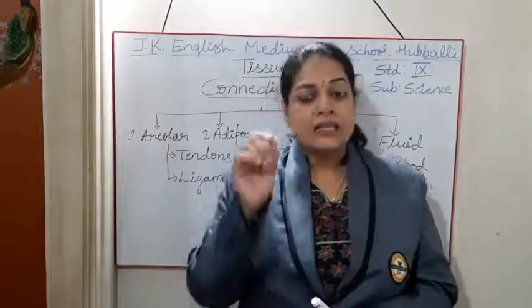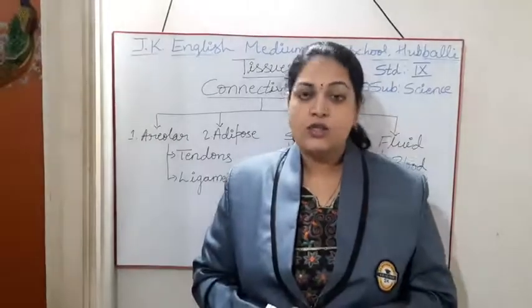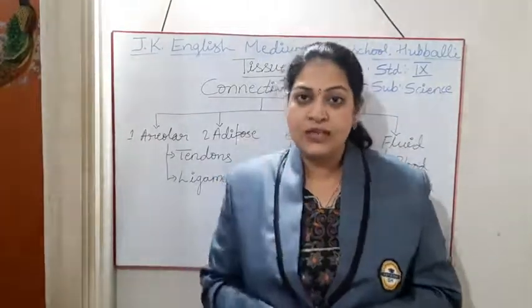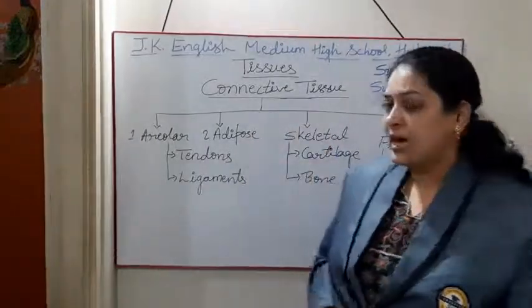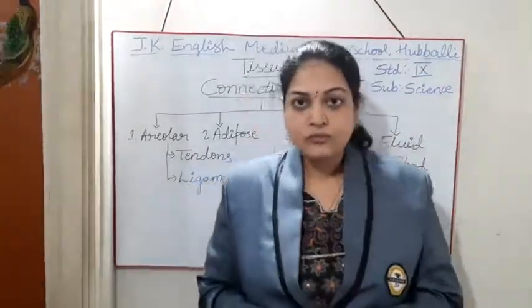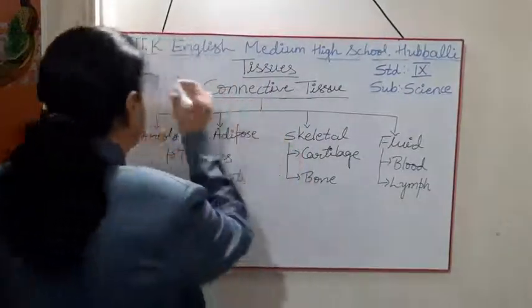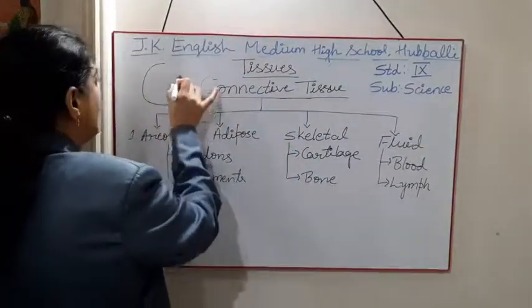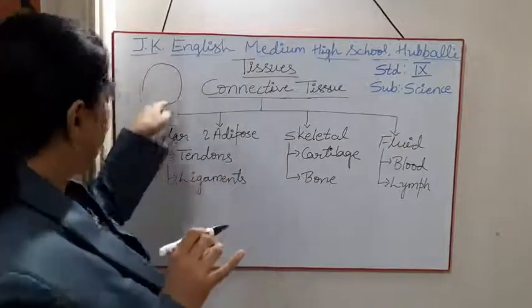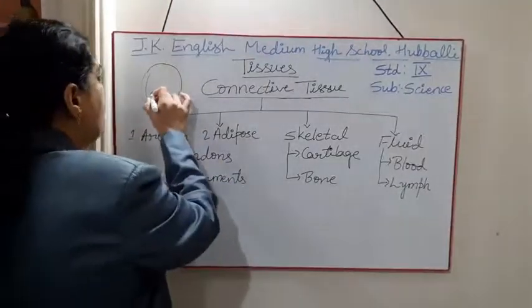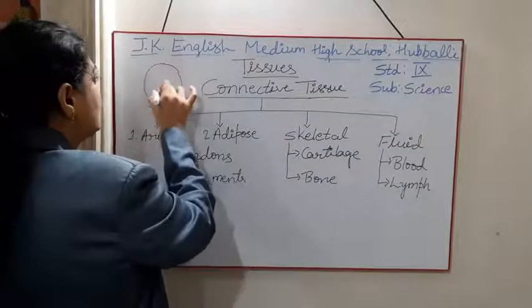Okay, this connective tissue, even it is made up of cells, a group of cells as the tissue. So even this tissue has cells. If you take the cell of this connective tissue, see just a rough diagram. So imagine this is a cell. In the cell, what do you find, students?